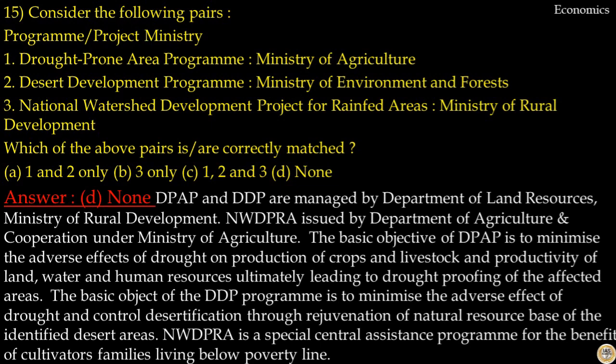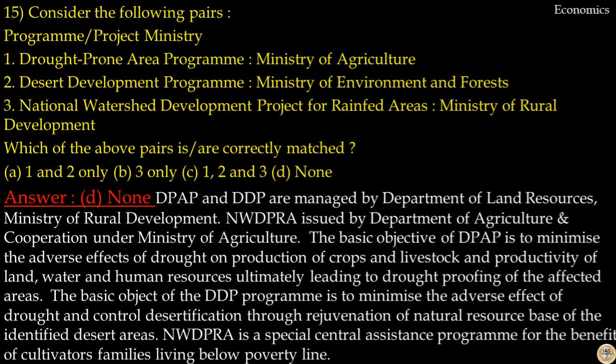Drought-Prone Area Program and Desert Development Program are managed by Department of Land Resources under Ministry of Rural Development. National Watershed Development Project for Rainfed Areas is run by Department of Agriculture and Cooperation under Ministry of Agriculture. Hence, all the pairs are incorrect.